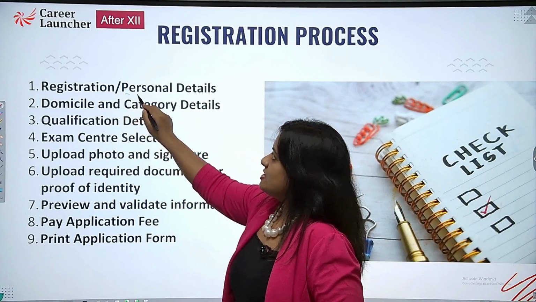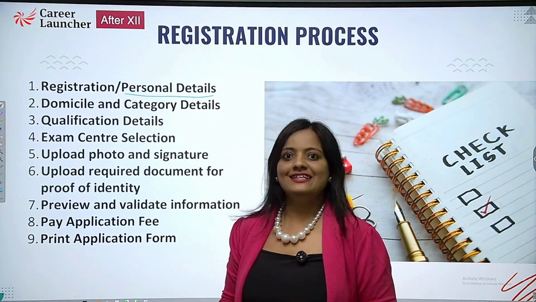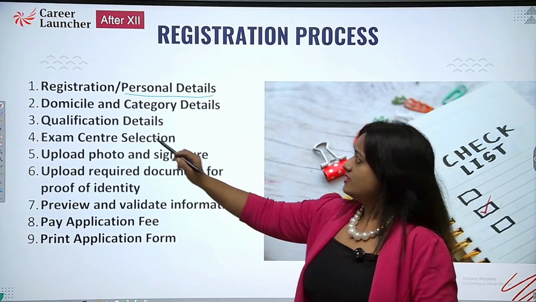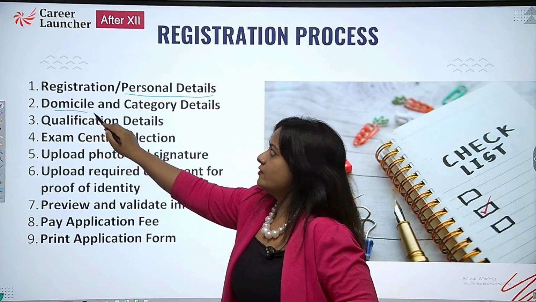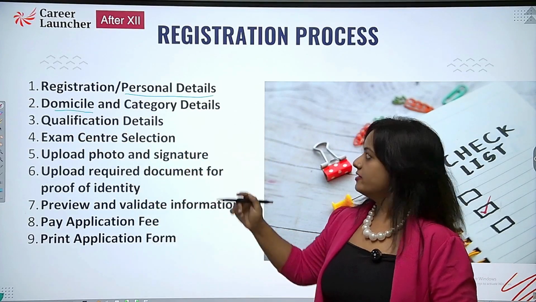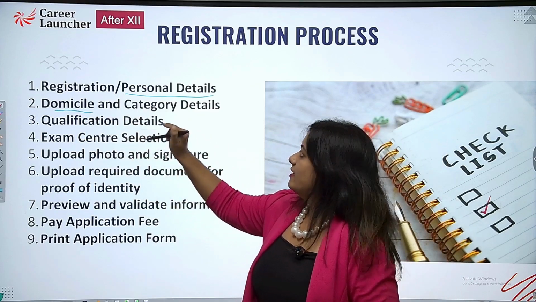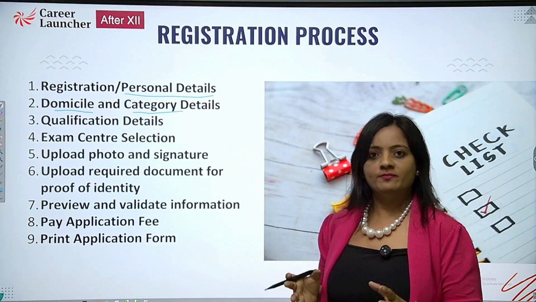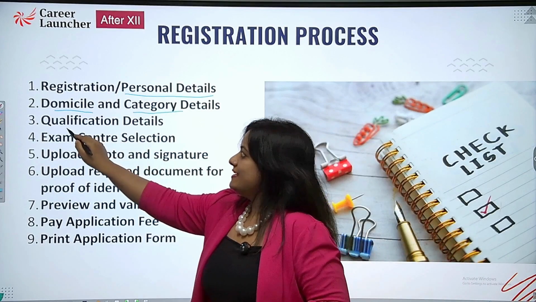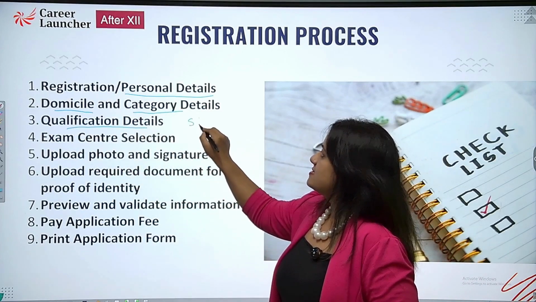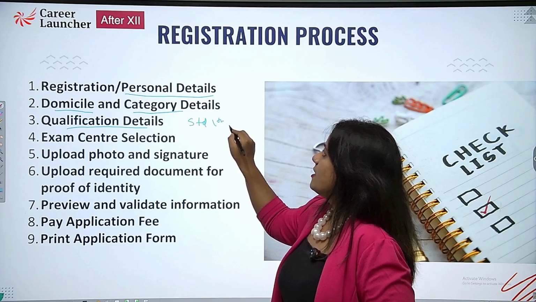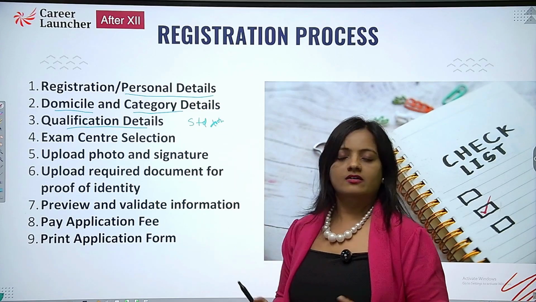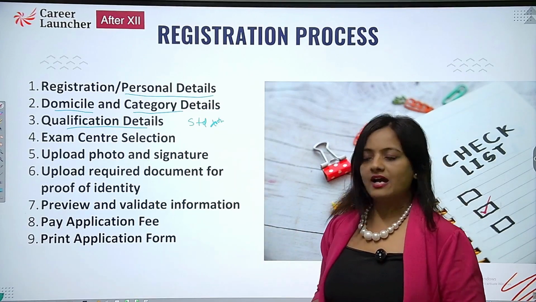Personal details we just filled in, and additionally they will ask you your address, domicile. They will ask whether you're domiciled in Maharashtra or not. Just specify over there. Category details, open category, ST, OBC, whichever category you fall in, you need to mention over there. Qualification details, they will ask you to submit your 10th standard marks and which board you belong to.